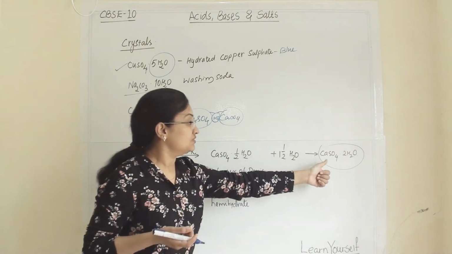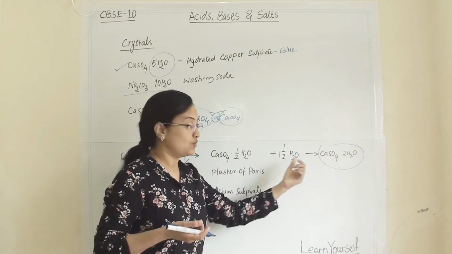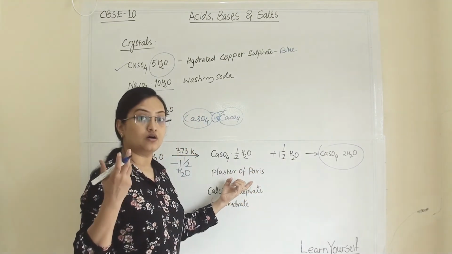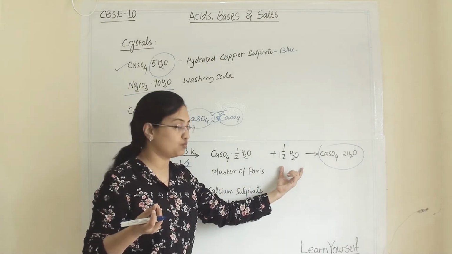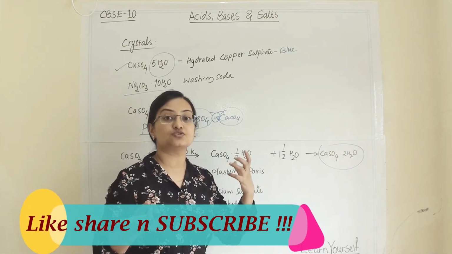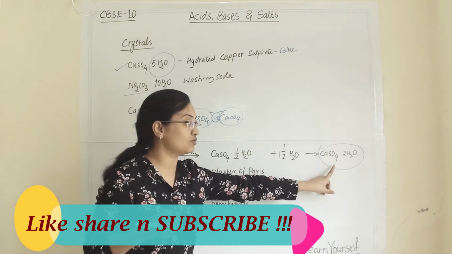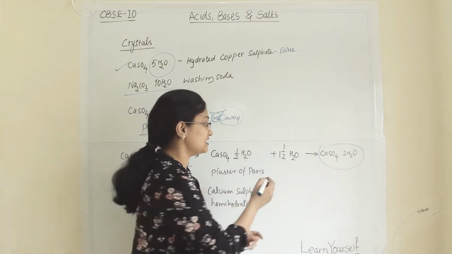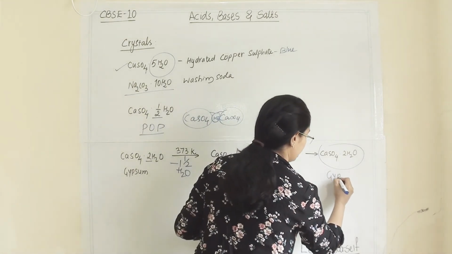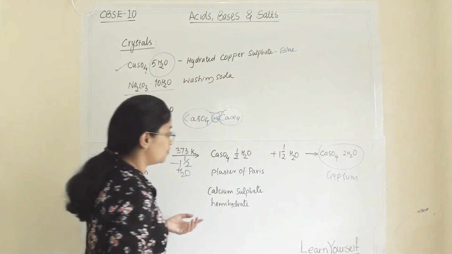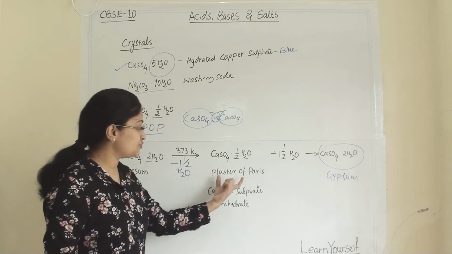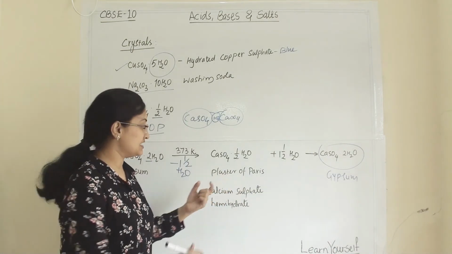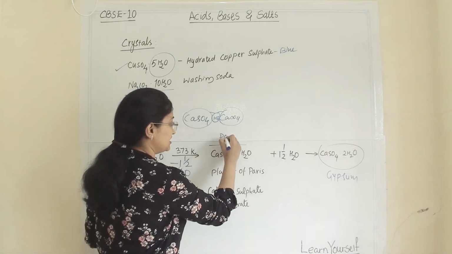So plaster of Paris is a white powder material, and it reacts with water and gives a solid structure, also known as gypsum. Once this gypsum is heated, it gives plaster of Paris, a powder-like material.